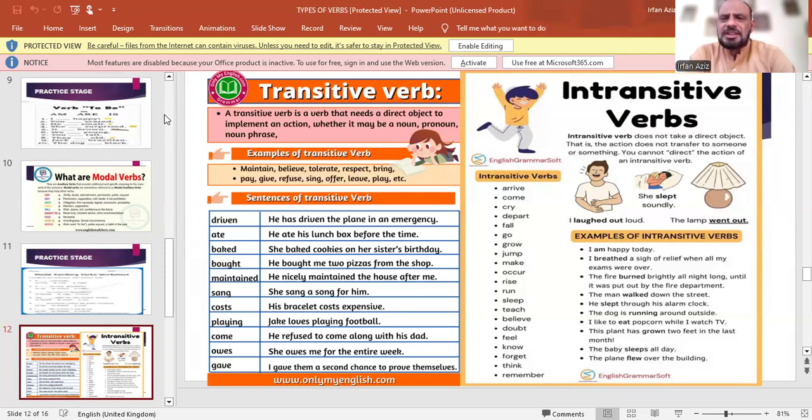And some of the intransitive verbs are arrive, come, cry, depart, fall, go, grow. They don't use any kind of objects or direct objects. Examples: I am happy today. I breathed a sigh of relief. The fire burnt brightly all night. And you can observe that with such types of sentences, we can't make passive voice sentences.